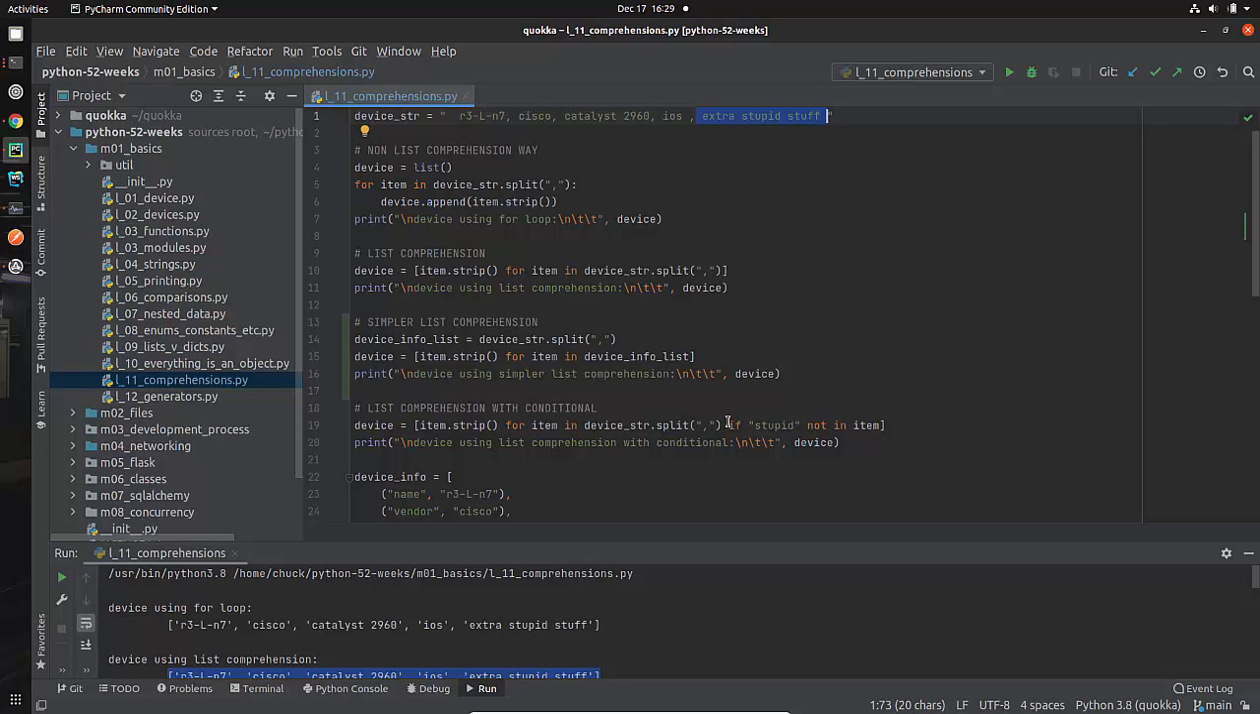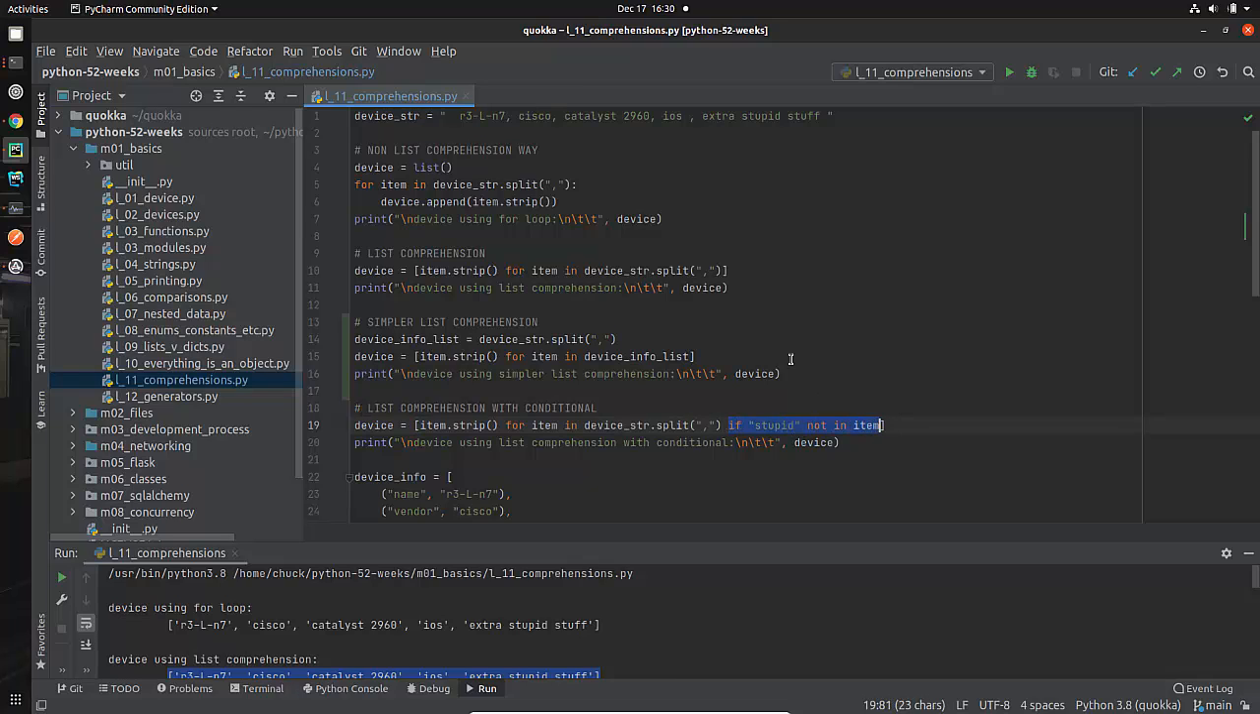And this is the if statement. I'm not sure that we've done this before, but this is a conditional, which we have done before. What we're doing is telling Python, I want you to look into this thing called item, and find this string in it, this string called stupid. And we're only going to apply this item.strip that you see over here and add it to the list if stupid is not in item.